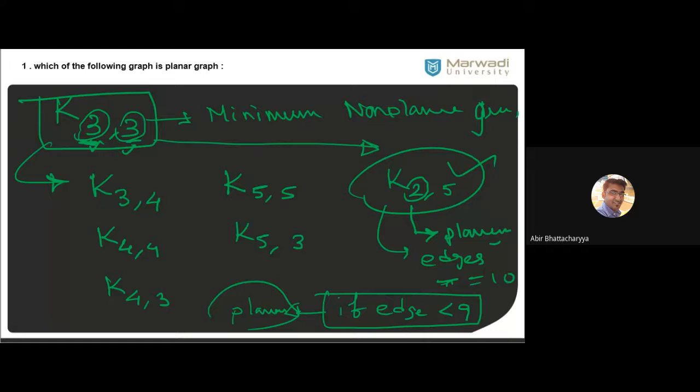K19 is always a planar graph. Both of these must be greater than or equal to 3 and 3. Only then can you say a complete bipartite graph is non-planar.